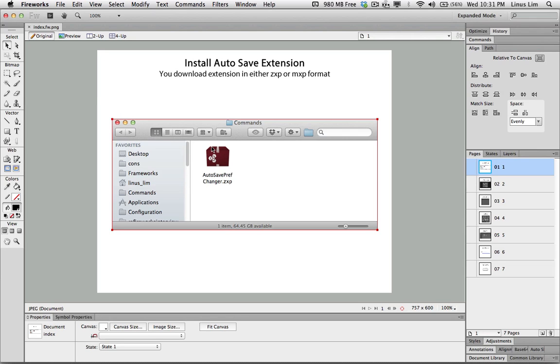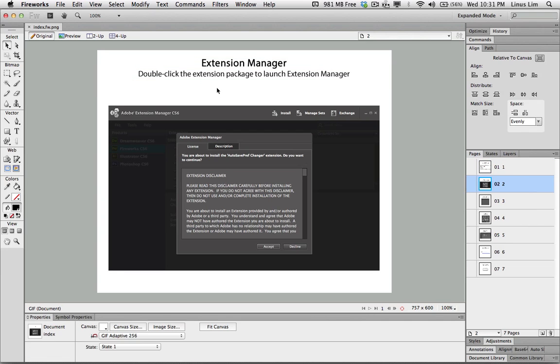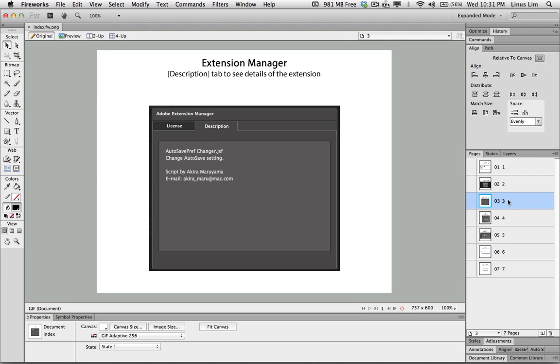Once you have the extension downloaded, you can double-click the extension file package to launch the extension manager as you see below. If you want to view more about what this extension does, the author, and how to contact the author of this extension, you can click on the description tab.